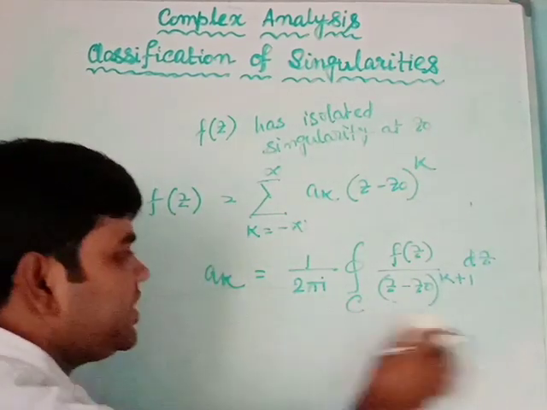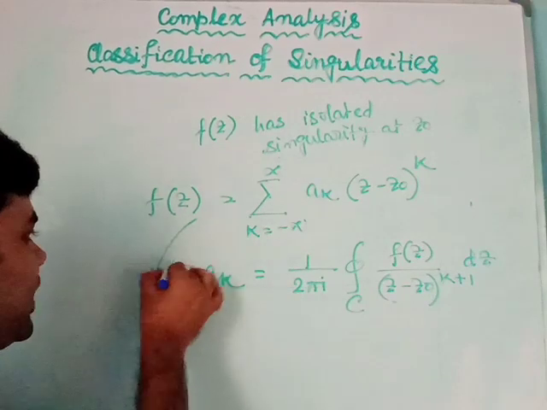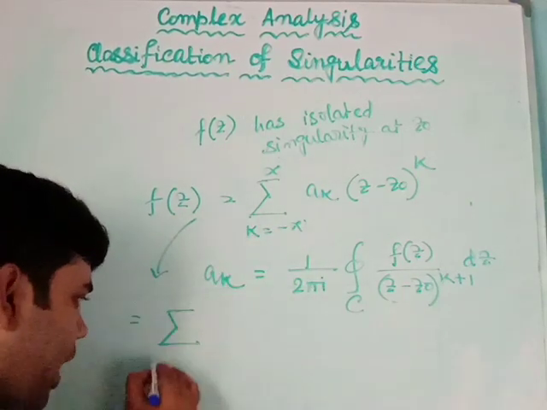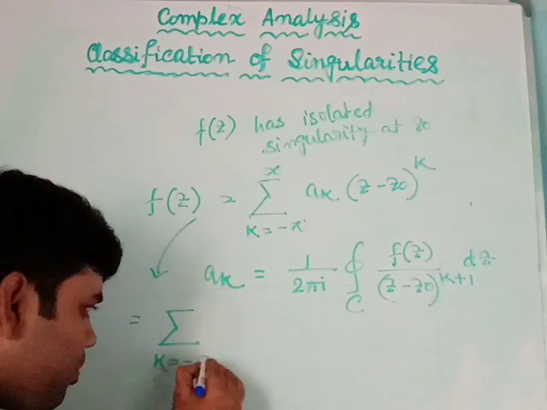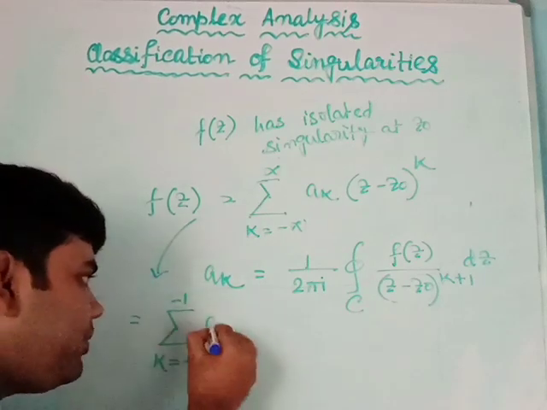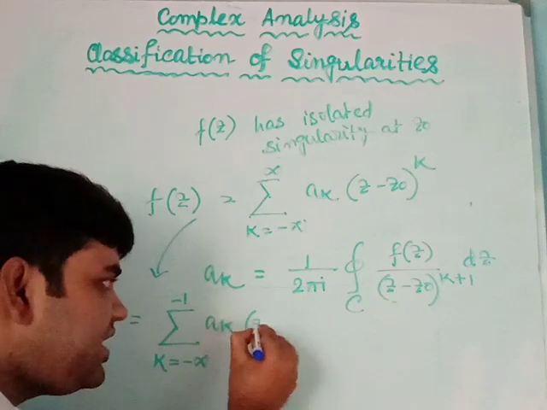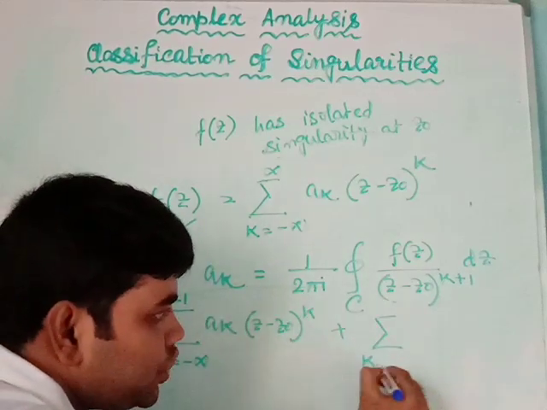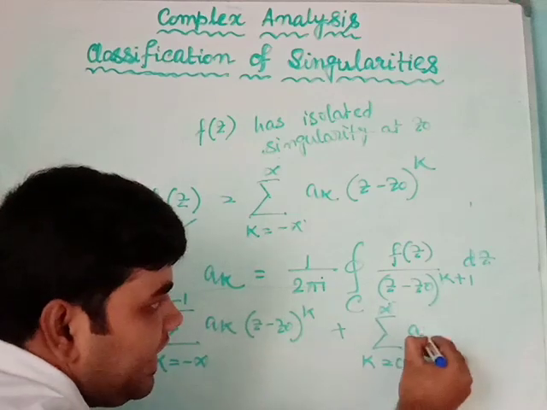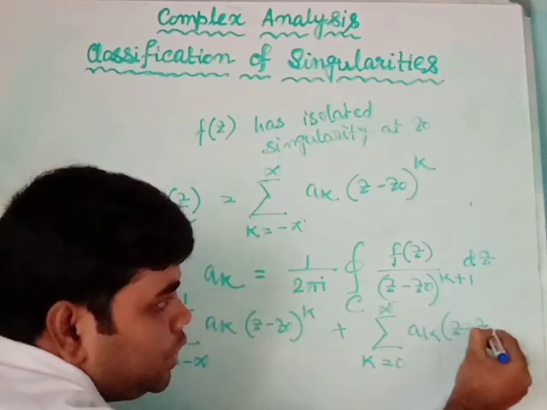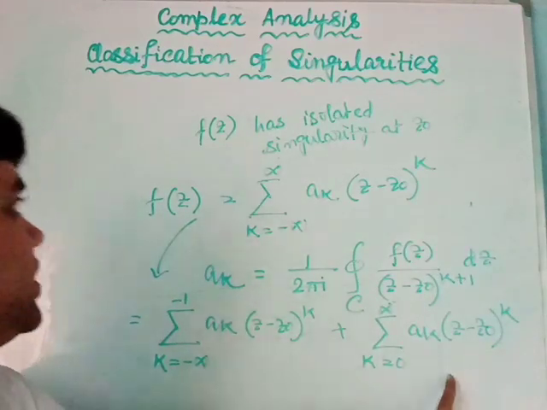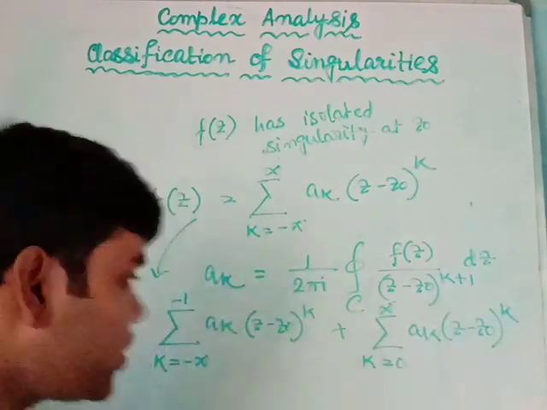Now if I expand this, I will get first the negative powers, the sum from k equals minus infinity to minus 1 of a_k (z minus z0) to the power k, plus the sum from k equals 0 to infinity of a_k (z minus z0) to the power k. Okay, so these two portions are there in a Laurent series expansion of a function.